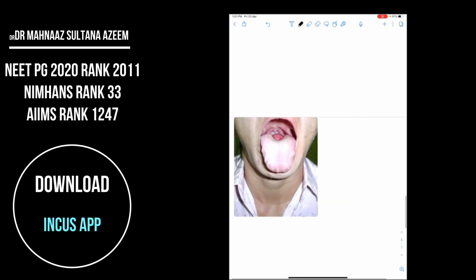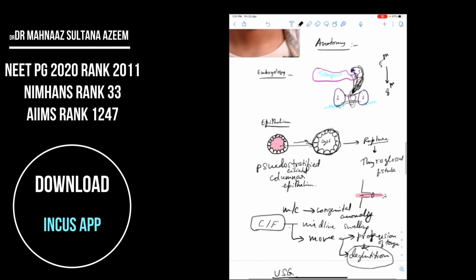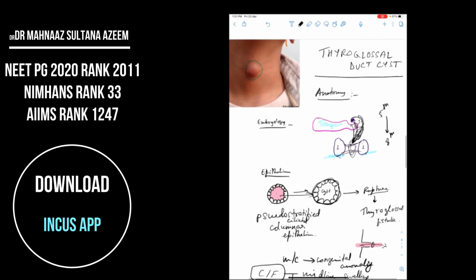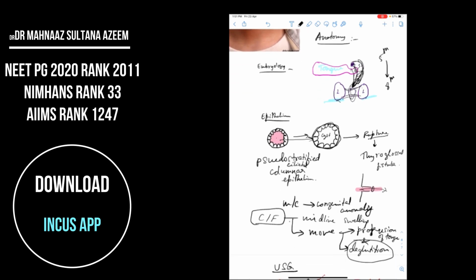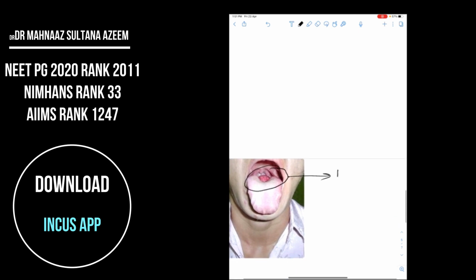Next, we will approach with this. What we see here is the medial part. We had dealt with the medial part migrating, and in case this tract is retained, it's called as the thyroglossal duct cyst. But what if the medial thyroid tissue does not migrate at all? That will lead to formation of this structure which is called as lingual thyroid.